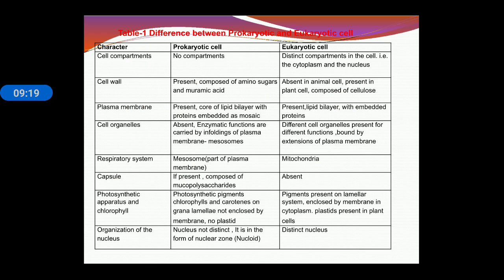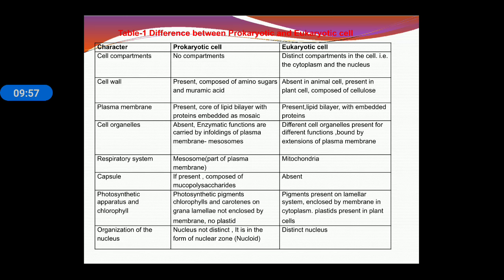This table is the difference between prokaryotic and eukaryotic cell. You can see cellular compartment, first character. In prokaryotic cell no compartment is there, and in eukaryotic cell compartments are present. Cell wall is present in prokaryotic, in eukaryotic it is absent in animal cell and present in plant cell. Plasma membrane is present in both prokaryotic and eukaryotic. Cell organelles are absent in prokaryotic cell, and in eukaryotic cell organelles are present. Respiratory system: the prokaryotic cell contains specialized plasma membrane inward folding known as mesosome, but in eukaryotic, mitochondria is present.